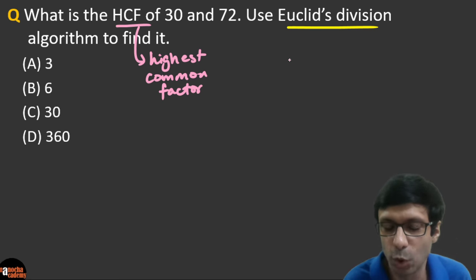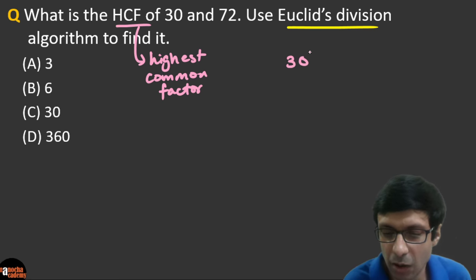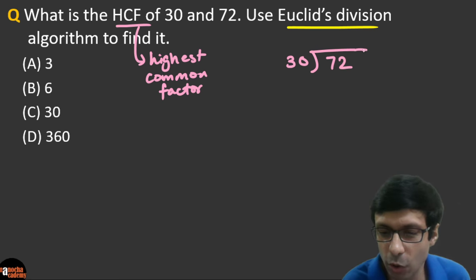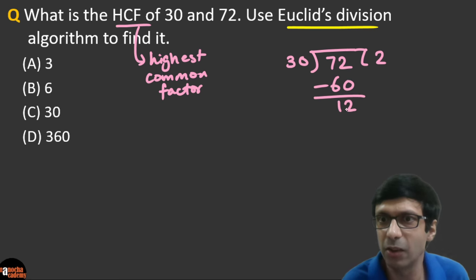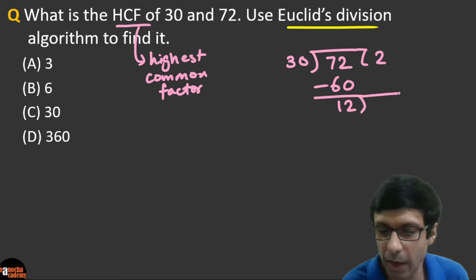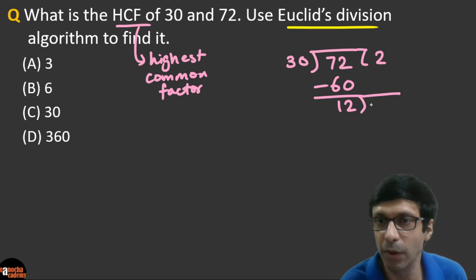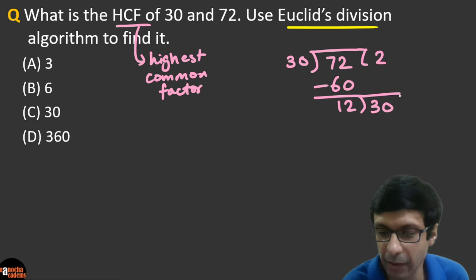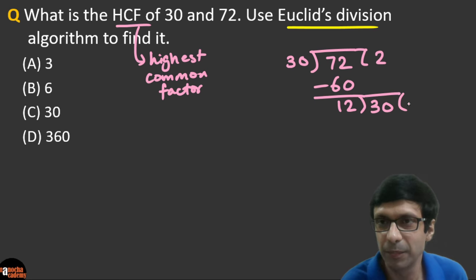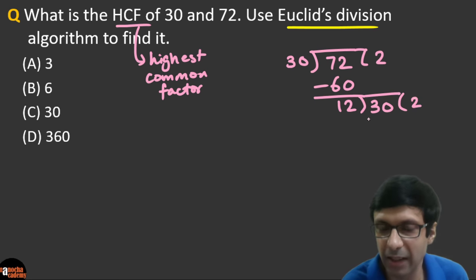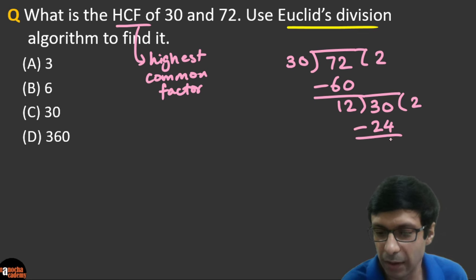I think most of you must be knowing this division method. We'll take the larger number as the dividend, and we are going to divide these numbers. So the quotient here is going to be 2, and that's 60. So we get the remainder as 12. And again, we are going to divide. This time the previous divisor will be the dividend here, right? So 30 by 12. We are going to again get the quotient here as 2. That's going to be 24. And if you subtract that, you're going to get 6 here.